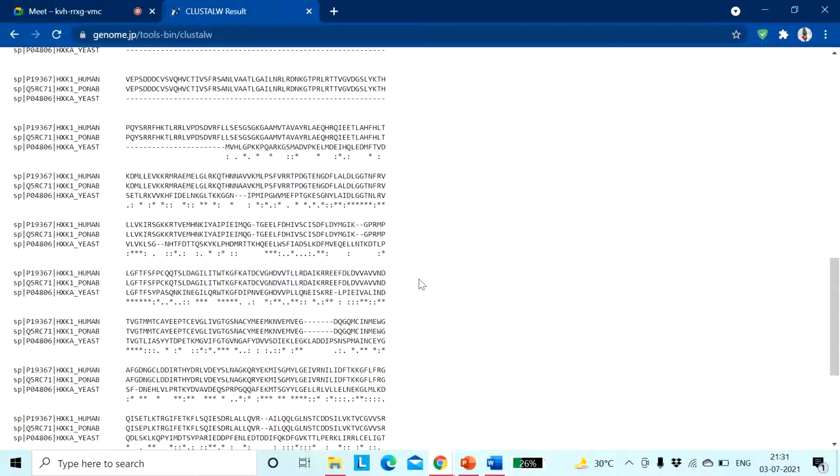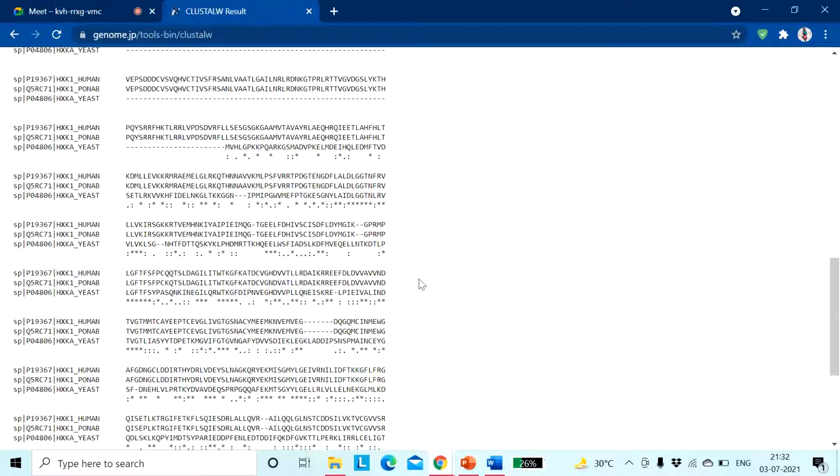Yes, ma'am. Just try to understand, or at least memorize, these one letter codes. If you are working with proteins, you need to use them constantly. So E stands for glutamic acid and H stands for histidine. Now we know that glutamic acid will have an extra negative charge in it, right? That is a charged amino acid. So there is a difference in the property of the amino acid.